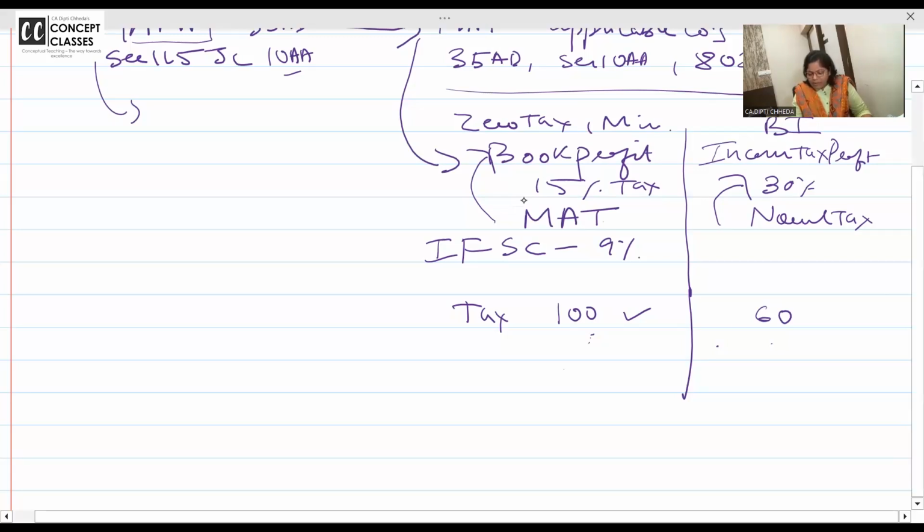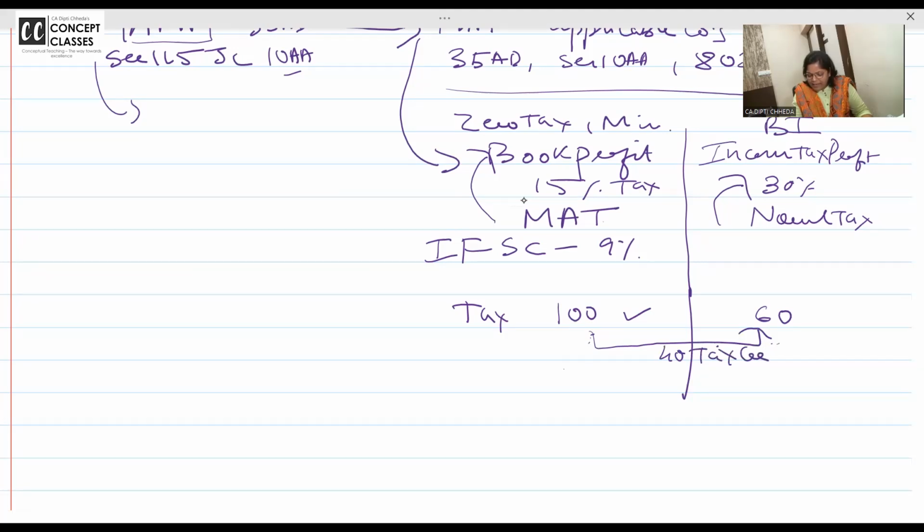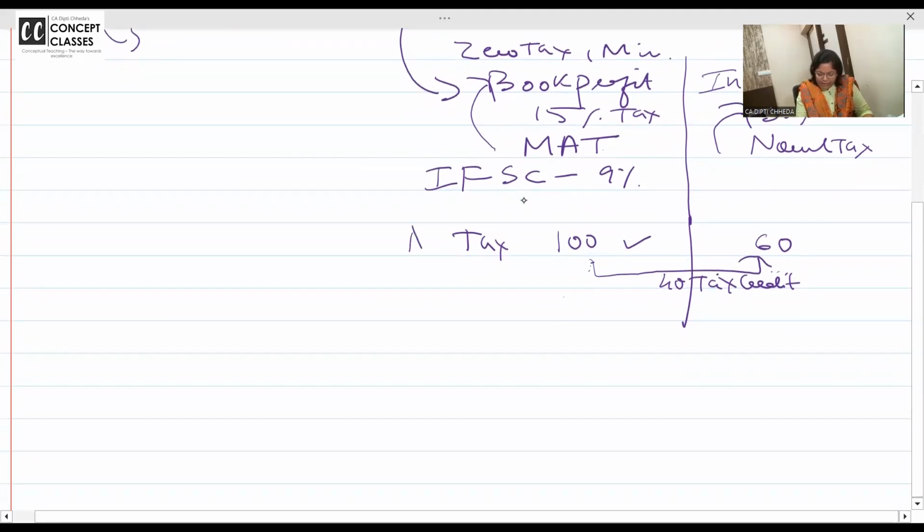MAT is 100, normal tax is 60. How much I should pay? 100. But because I paid more than 60, 40 rupees I can take as tax credit. I can carry it over 15 years to be set off whenever normal tax is higher than MAT. Chalo, next year. I'm asking you all a question, next you should answer. This is your 40 credit. Are you all with me?